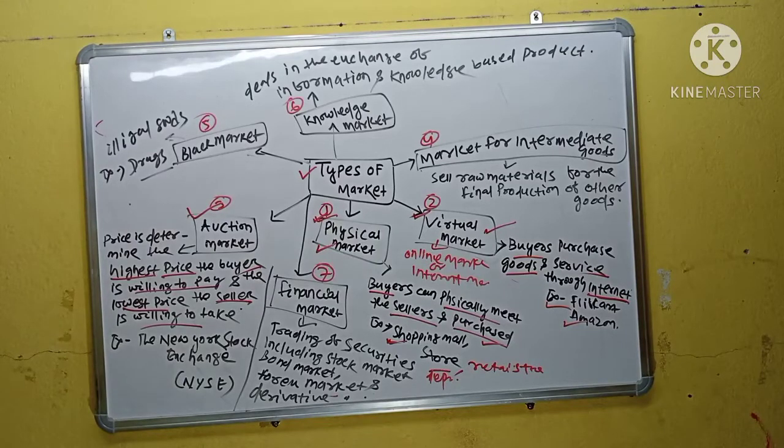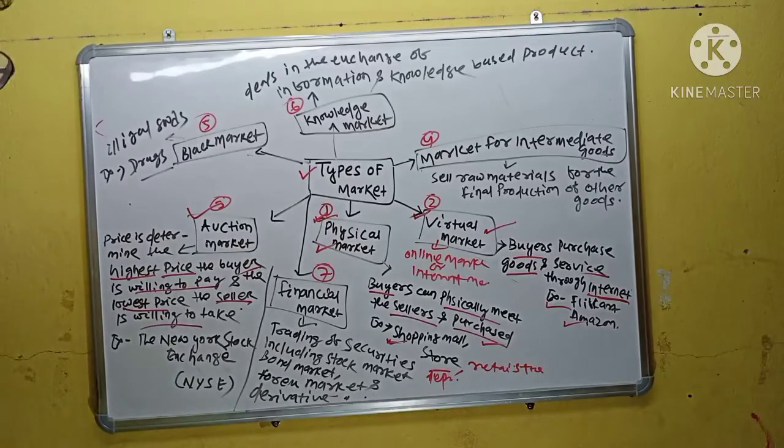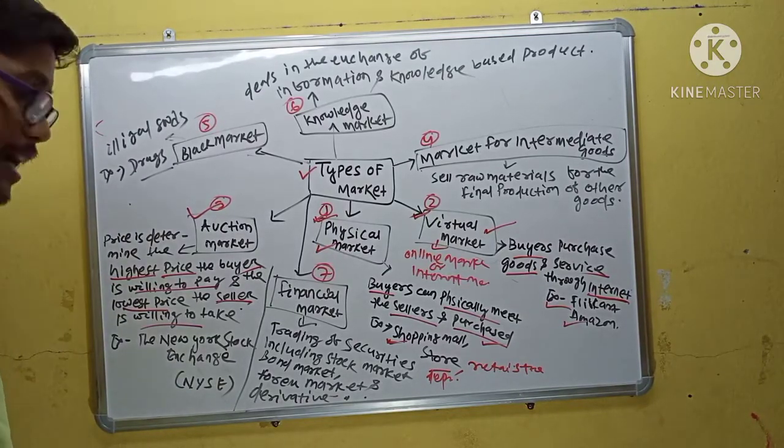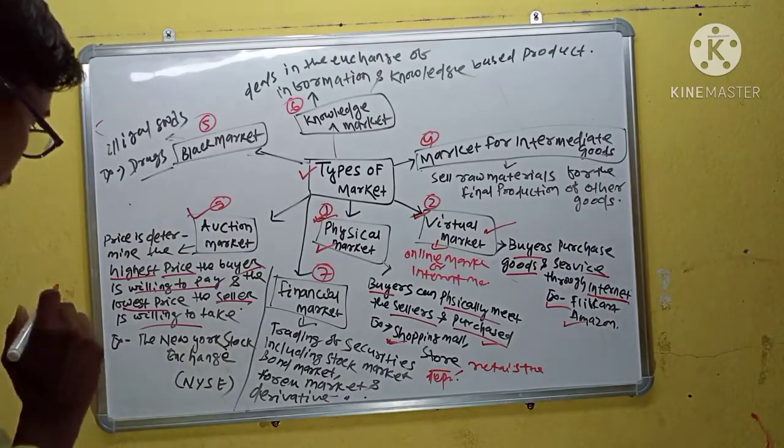That is, in this market the price is determined depending upon the buyer's and the seller's willingness: how much money a buyer is willing to pay, the highest, and the seller is willing to take the lowest money.